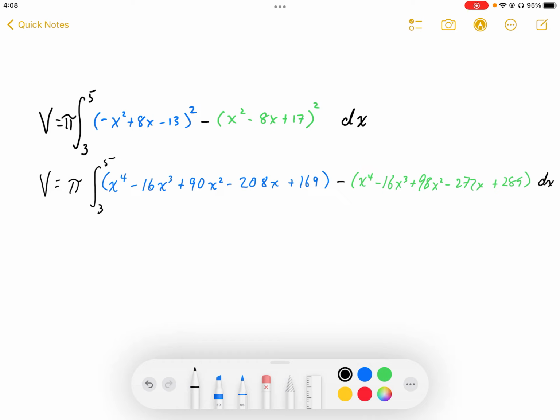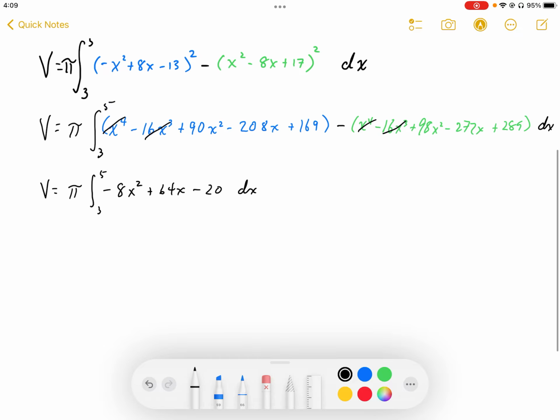Okay, so we have some like terms here, so we're just going to combine our like terms. So V is equal to pi, the integral from 3 to 5, and these terms are going to cancel, these terms are going to cancel. We're going to end up with negative 8x squared, and then this is going to be minus a negative, so plus 64x, and then that's going to be minus 20, and then we're going to multiply that all by dx.